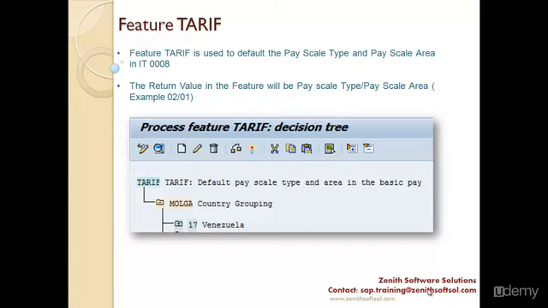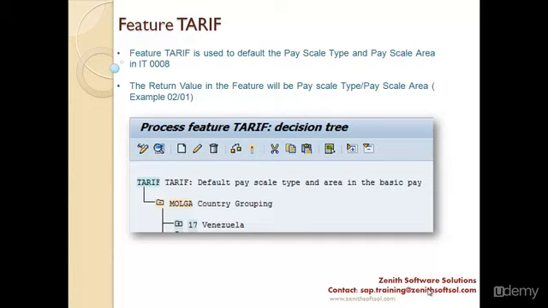Now the return value of this feature means what you are returning in the info type. The return value is the end of your decision in the feature, and you are basically telling the system, hey, my decision is done, now return this value to that specific field in that info type.